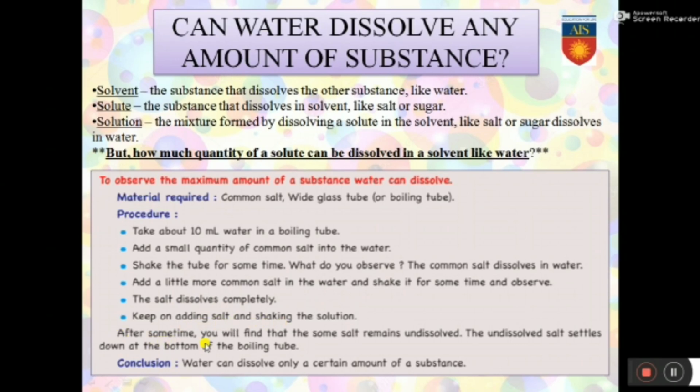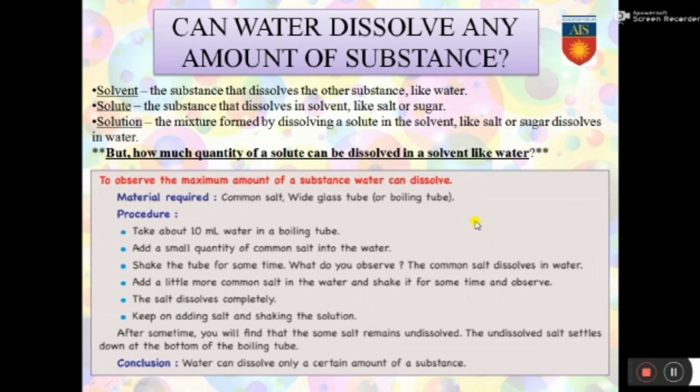Salt is kept on being added and the solution is kept on being shaken. After some time you will see that some salt remains undissolved. The undissolved salt settles down at the bottom of the boiling tube. Water can dissolve only a certain amount of a substance. So what is this activity helping us know? If you keep on adding salt to a specified amount of water, the salt will only dissolve up to a point. After that, the solution will no longer be able to dissolve the salt.